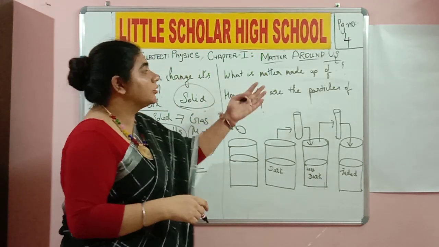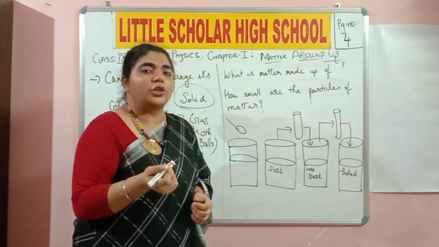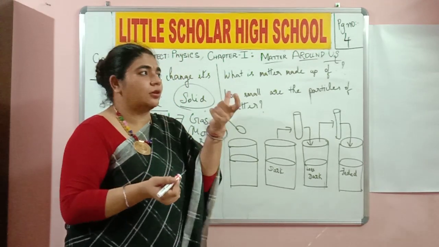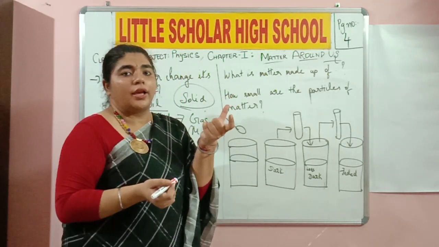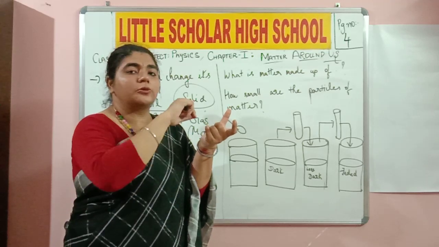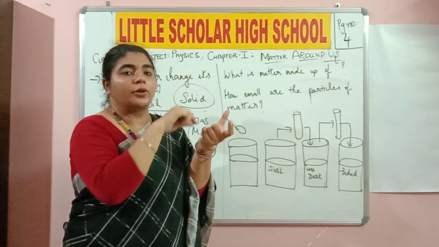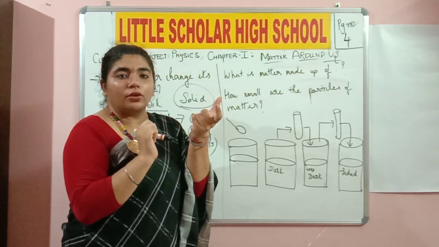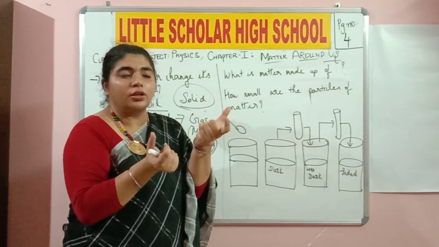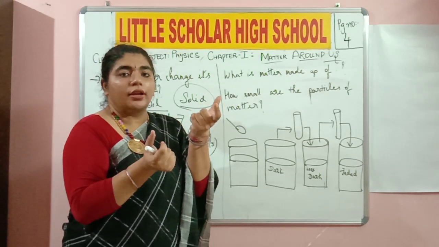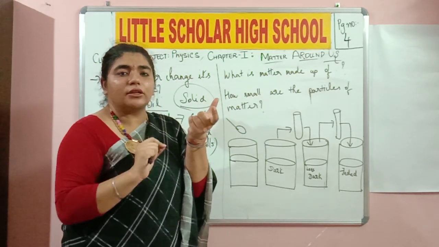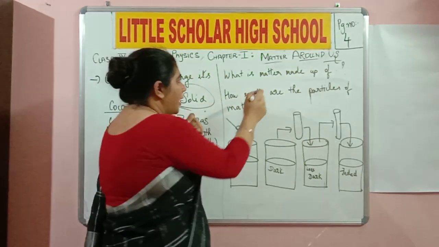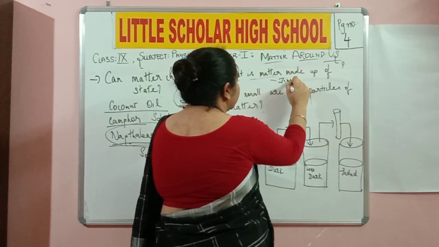So now, what is matter made up of? Very easy. What do you think? When you look at a glass of water and you add 1 teaspoon of salt in it, and you mix it up and you place it in sunlight, can you see certain particles moving in them? Can you come to a certain conclusion that the salt water inside the glass has tiny particles in it? So can I say matter is made up of tiny particles?